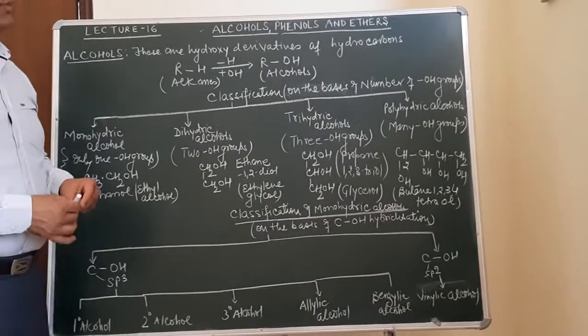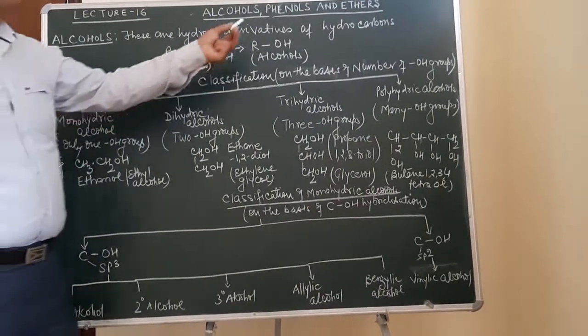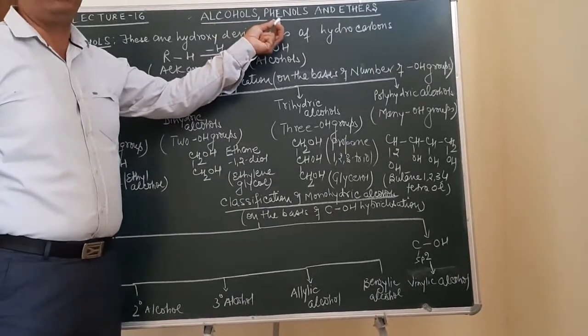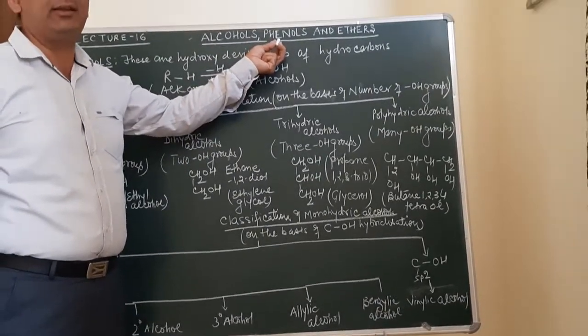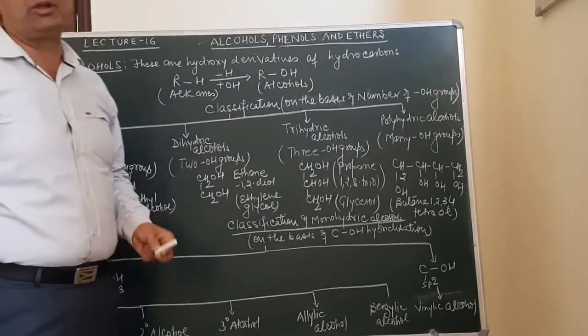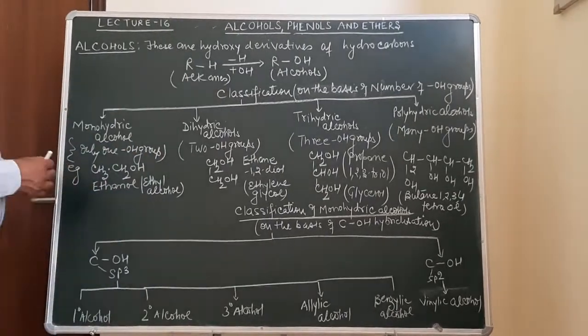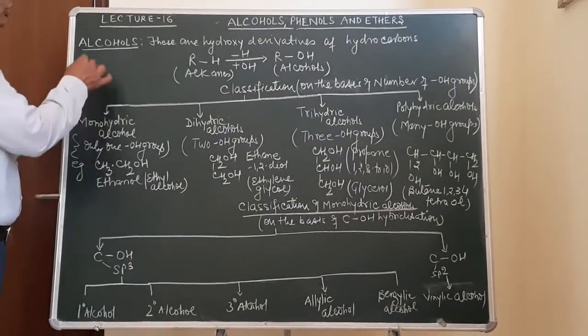Alcohols are hydroxy derivatives of alkanes. Phenols are hydroxy derivatives of arenes, that is, nuclear substituted derivatives of arenes. And ethers, as we all know, are compounds containing the ether linkage or OR group. Now let us first of all start with alcohols.